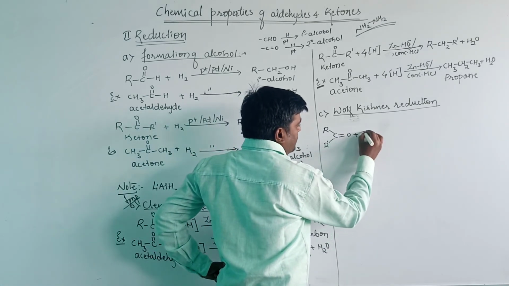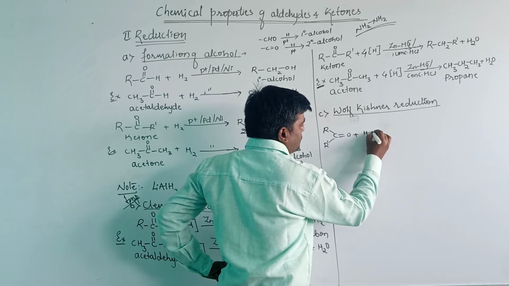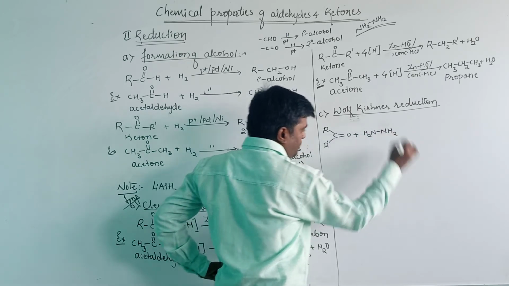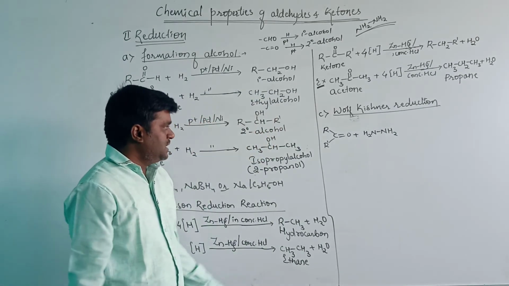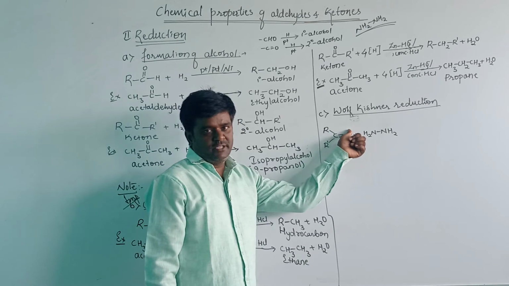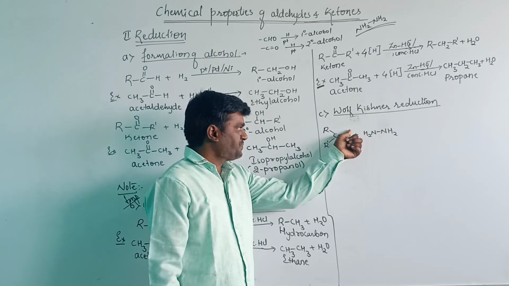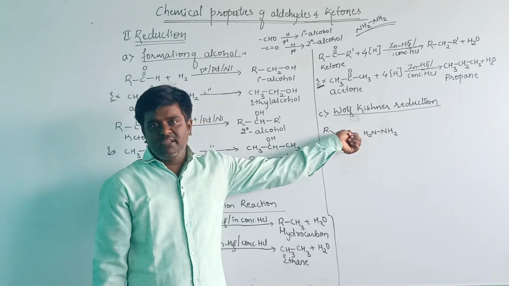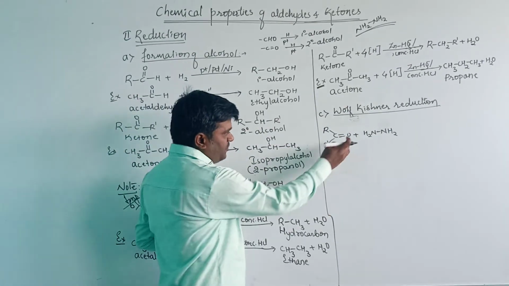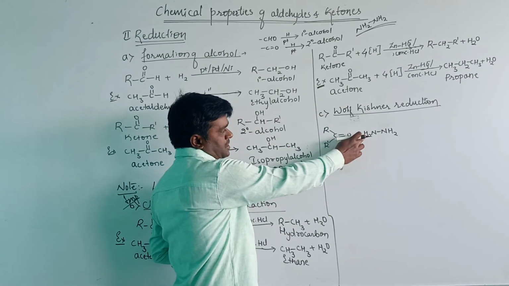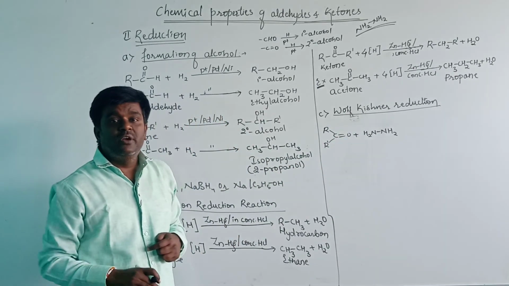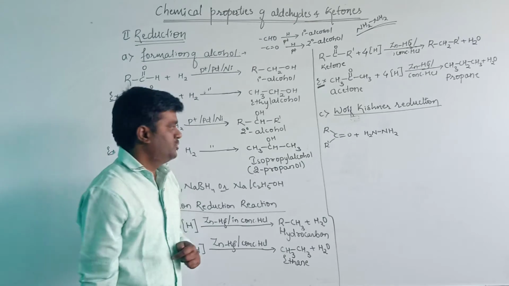When it reacts with hydrazine, NH2NH2, displacement of electrons will take place towards the oxygen, and oxygen will get the negative charge and carbon will get the positive charge. One of the hydrazine's hydrogens is positive and another is negative, and the positive attacks the negative and the negative attacks the positive species.